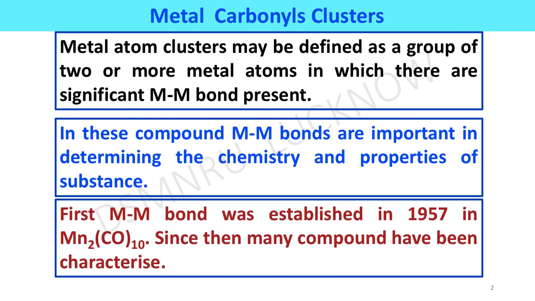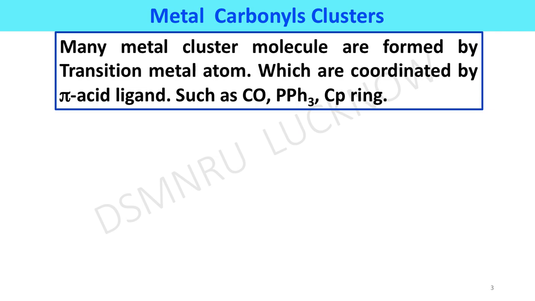The first metal-metal bond was established in 1957 in the dinuclear manganese decacarbonyl complex. Since then, many compounds have been characterized.